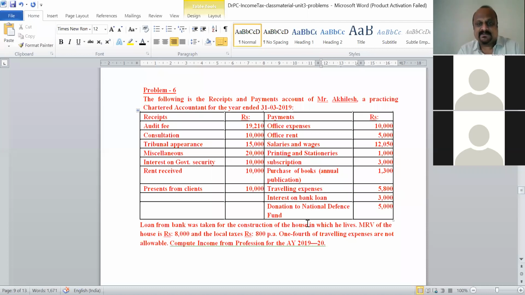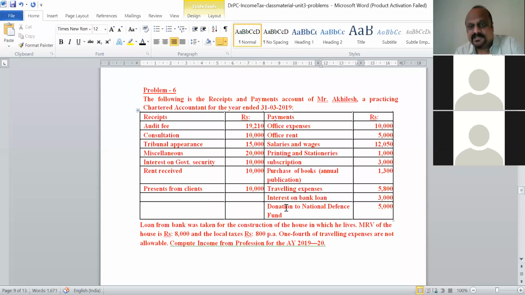Next, donation to National Defence Fund, 5,000 rupees. Again, this donation is to the National Defence Fund. Whatever donations you give will not become a part of your payments or expenditures related to your profession. So this also we cannot consider. Interest on bank loan and donation to National Defence Fund will not be considered here.